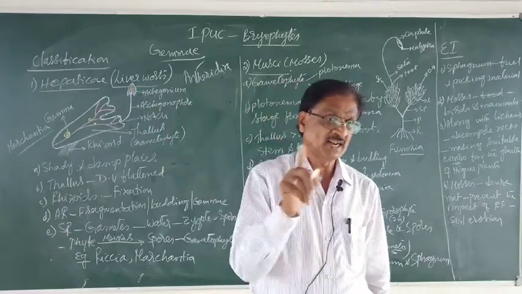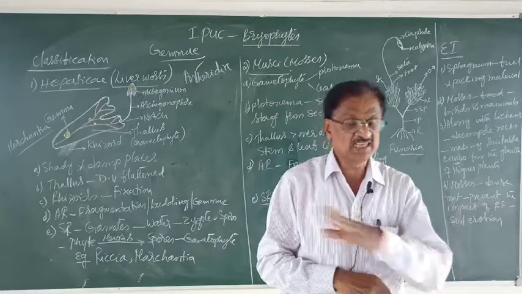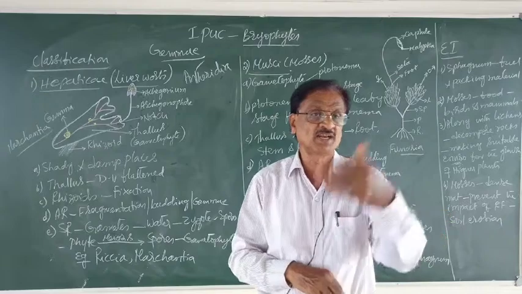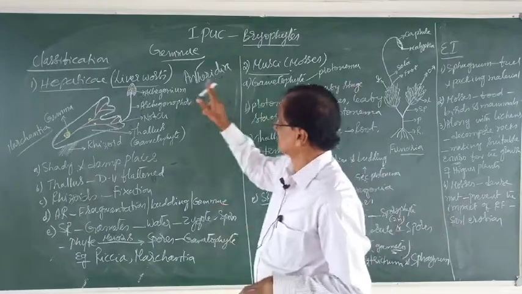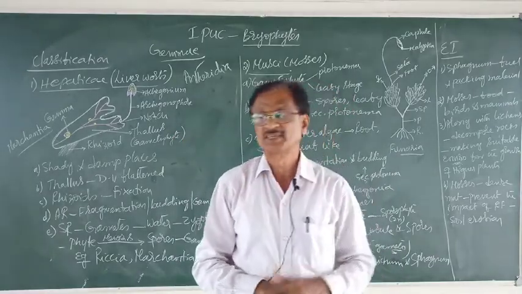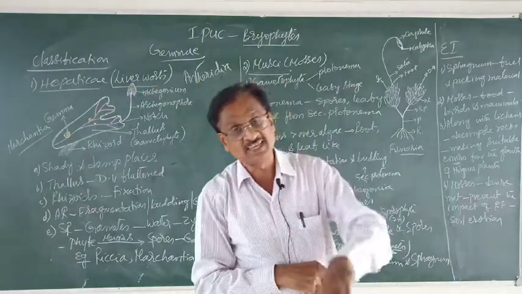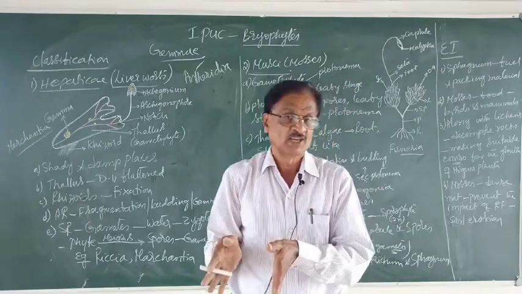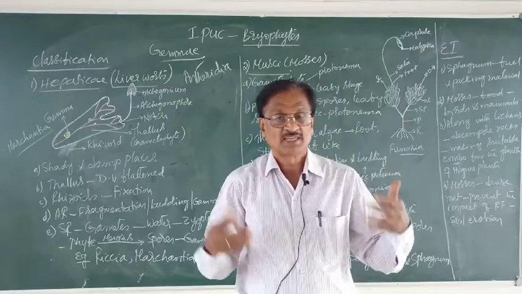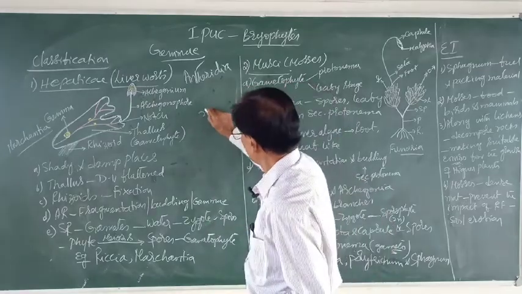The antheridium or antheridia produces a large number of male gametes called antherozoids, which are comparable to animal sperms. And then archegonium produces only one egg. The fertilization of the egg and the antherozoids occurs in a water body. Water is the medium through which the fertilization occurs, resulting in the formation of a diploid what?